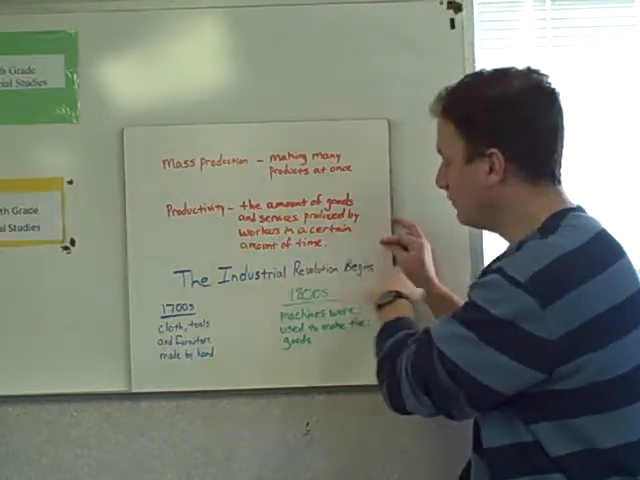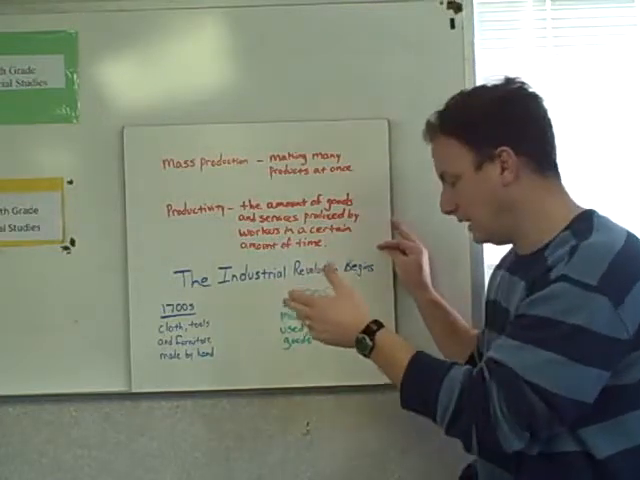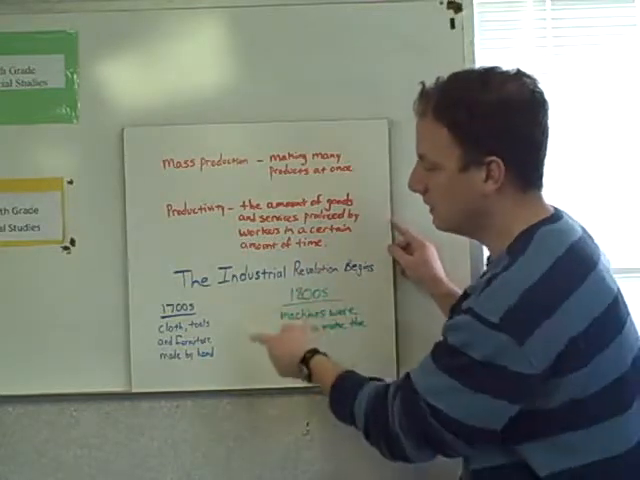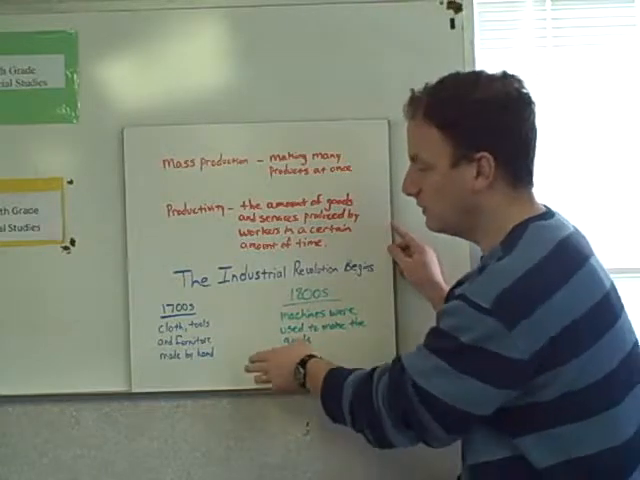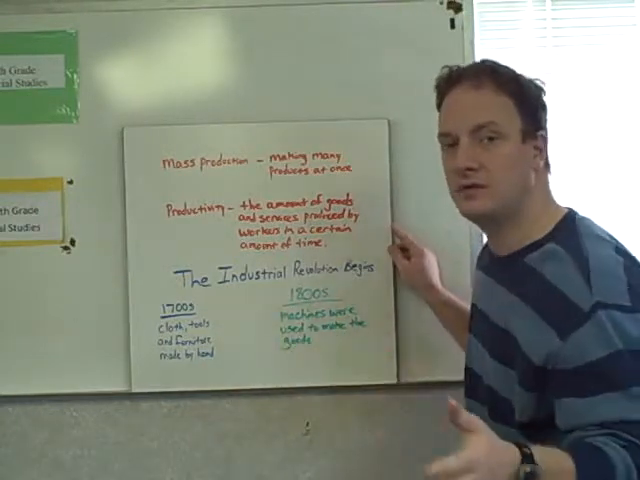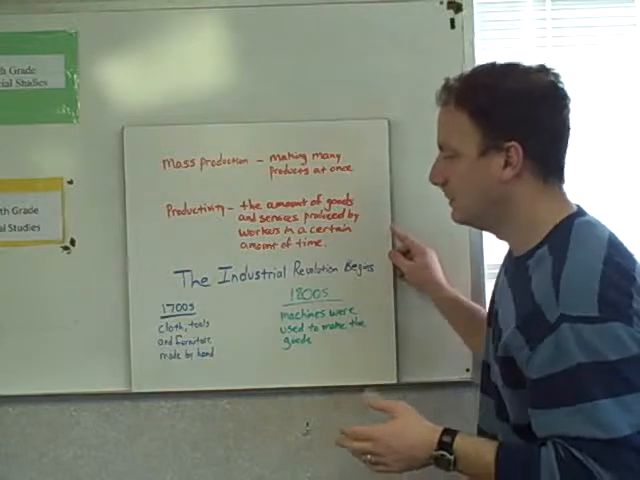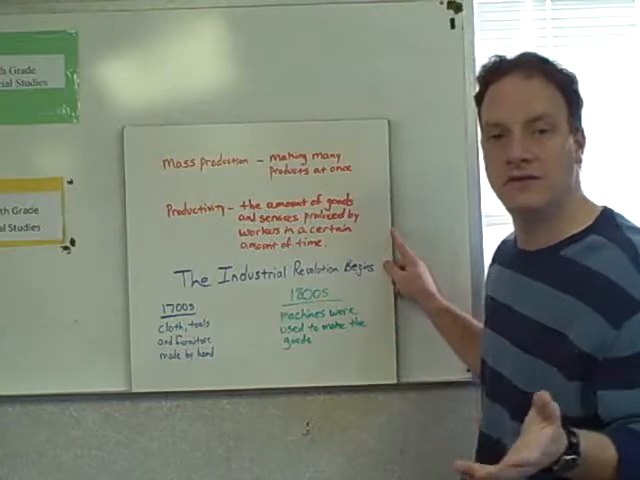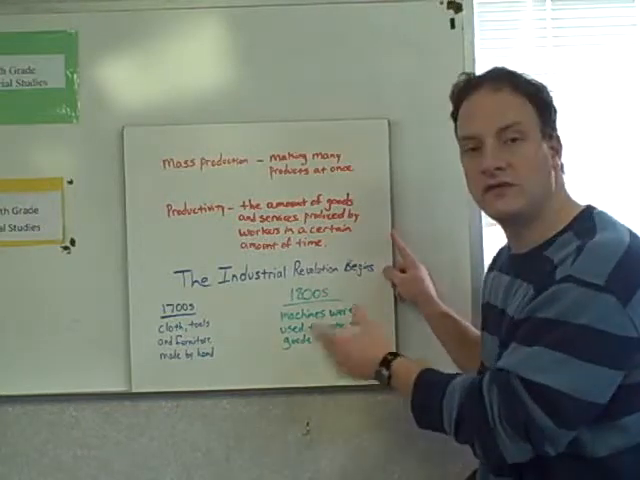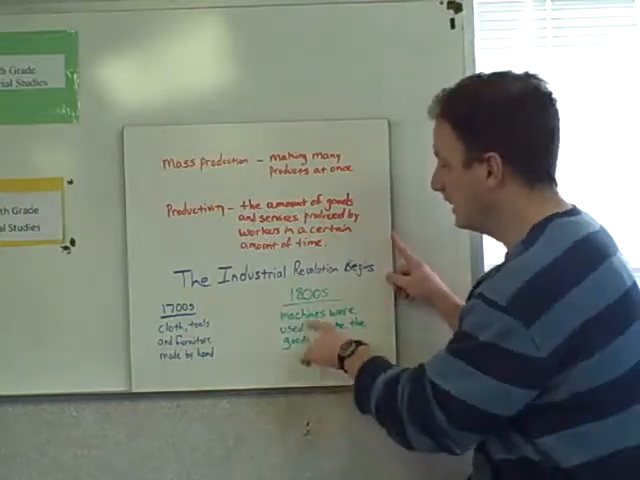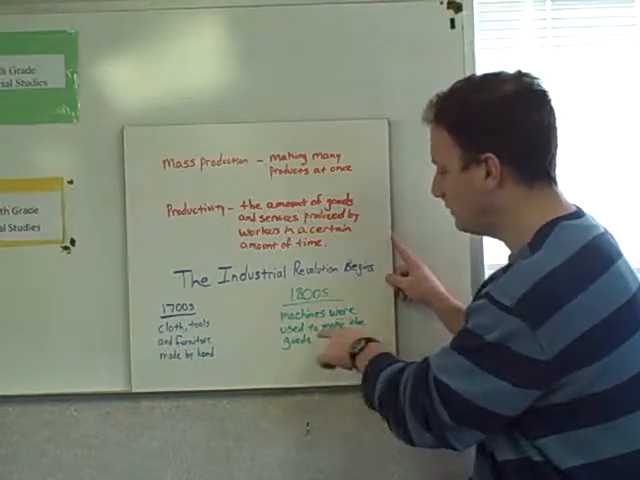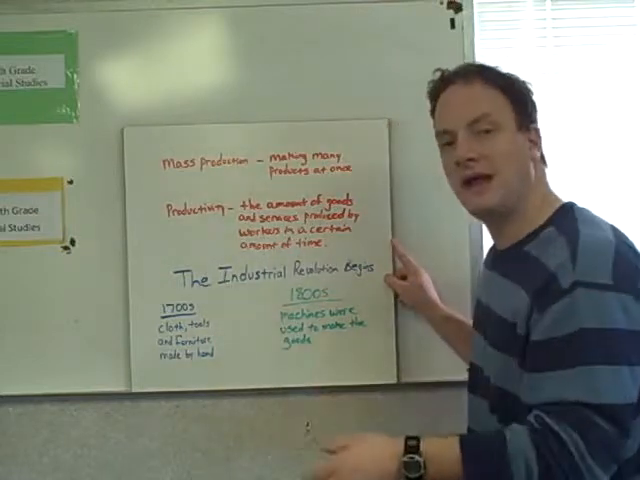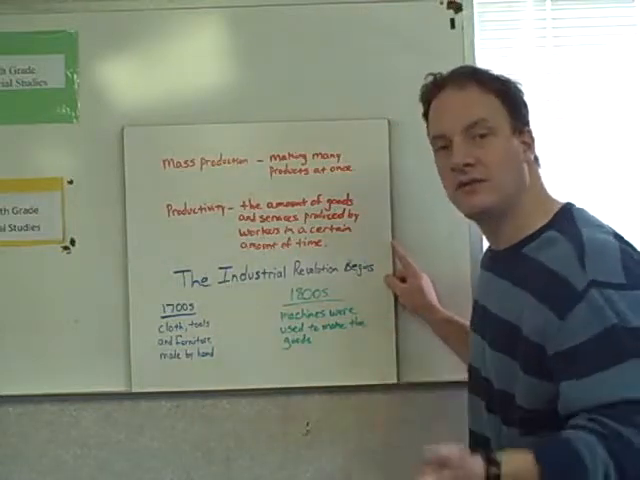Now, the Industrial Revolution begins around the late 1700s. In the early 1700s, cloth, tools, and furniture, and all those items were made by hand. There were no machines around at this time. But over the 1700s, things began to change and people created new inventions. In the 1800s, we start to see that change take place, and we have machines. Machines were used to make the goods. So instead of making cloth and tools and furniture by hand, we now have machines that will do that for us.